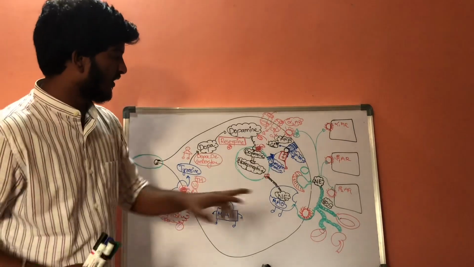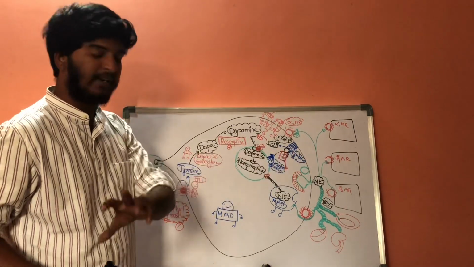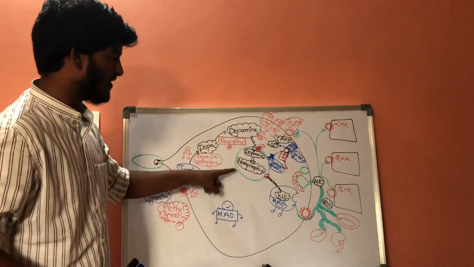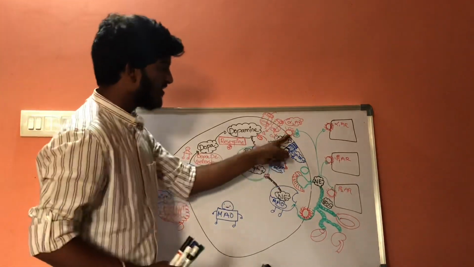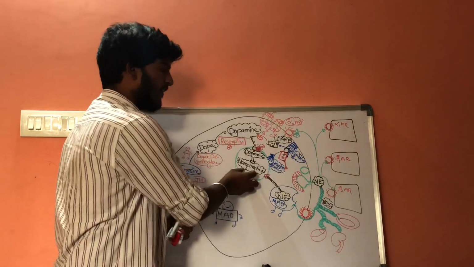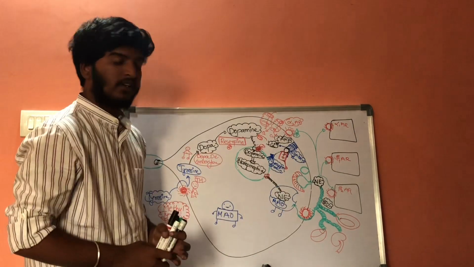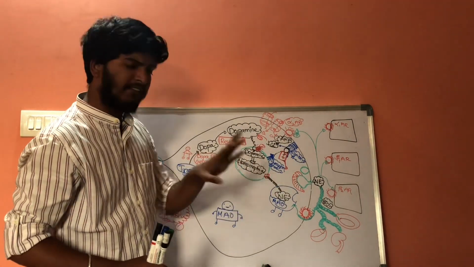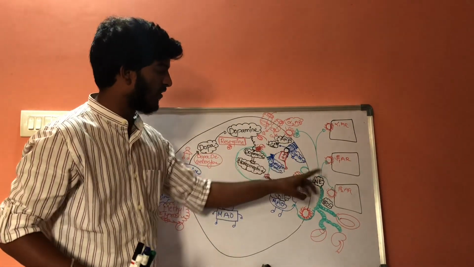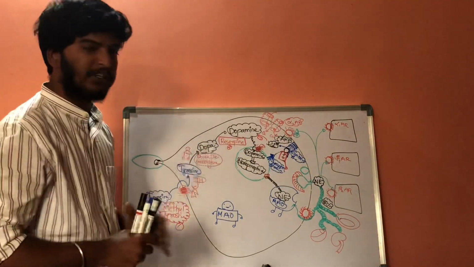If the fusion of synaptobrevin with syntaxin is inhibited, this membrane bound vesicle cannot reach the membrane, so the norepinephrine present in the membrane bound vesicles cannot be fused with the membrane, and if it does not get fused with the membrane, it cannot be transported towards the outside of these post-synaptic neural fibers.